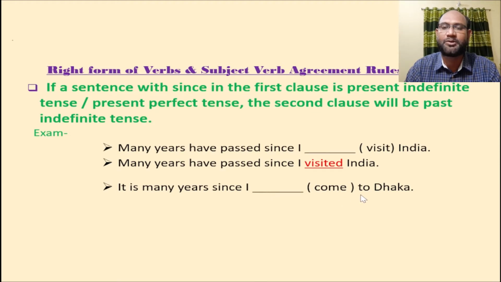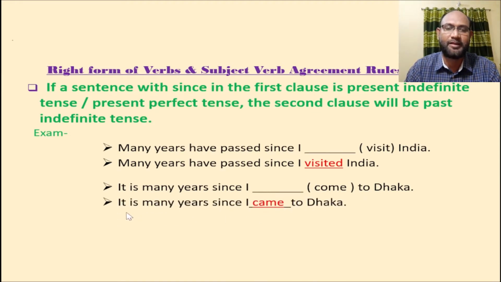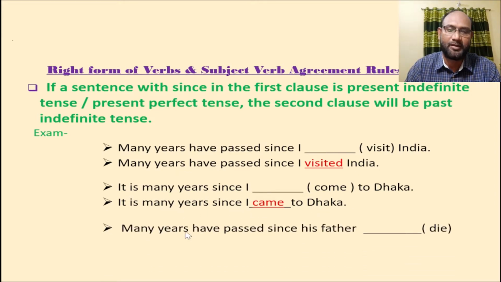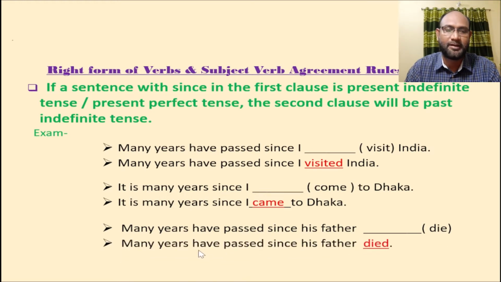I came to Dhaka. Okay, now it is many years since I came to Dhaka. Look at another example. Many years have passed since his father, in the bracket, died. It is also present perfect tense. After since we will write the past form of verb. Okay, died. Many years have passed since his father died.